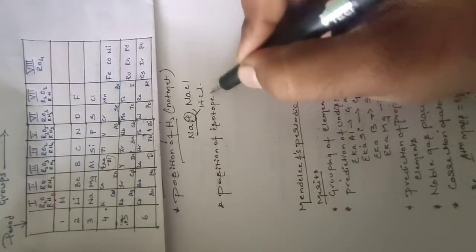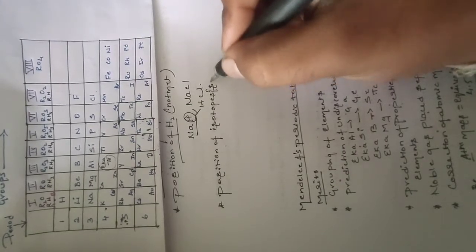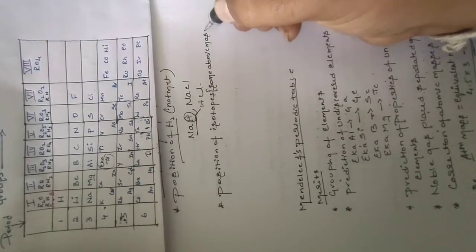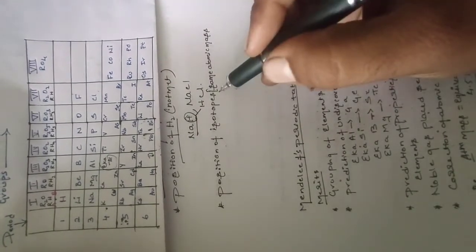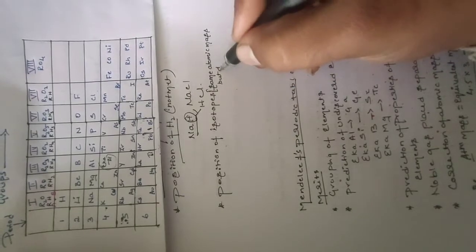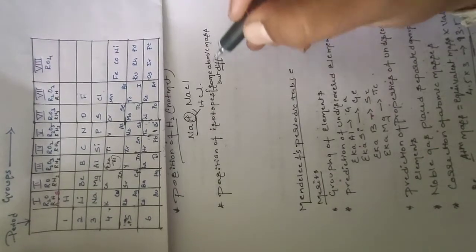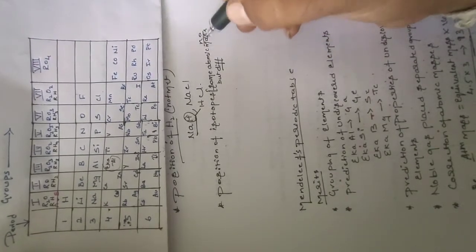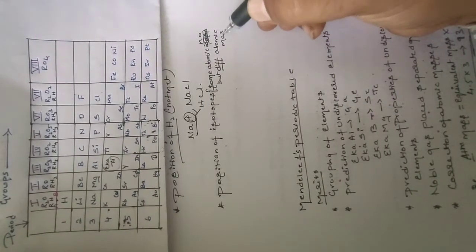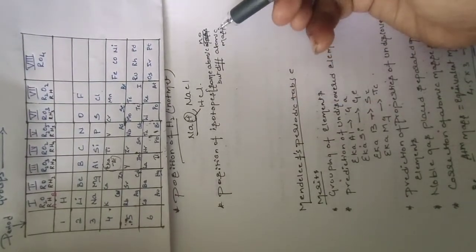What is an isotope? Isotopes are elements having the same atomic number but different atomic masses.